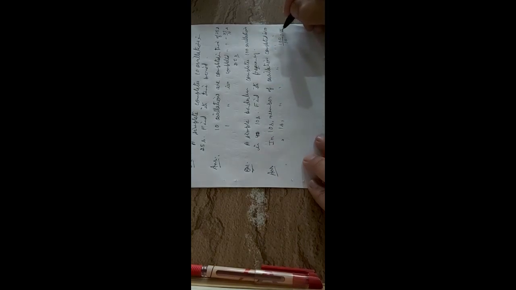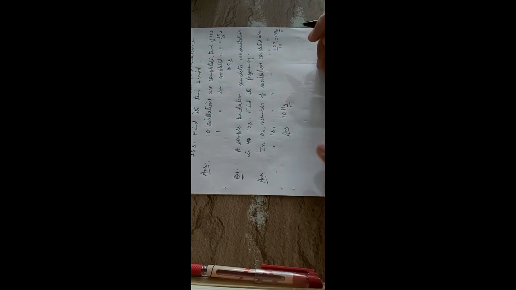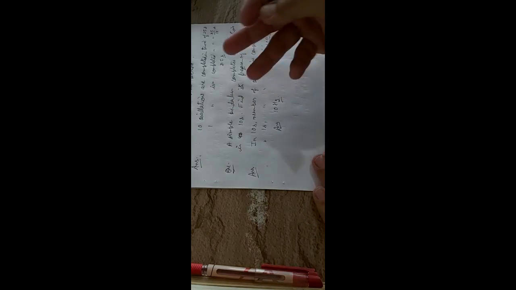And we know that the unit of frequency is hertz, so the answer is 10 hertz. I think you can calculate the time period and frequency this way.